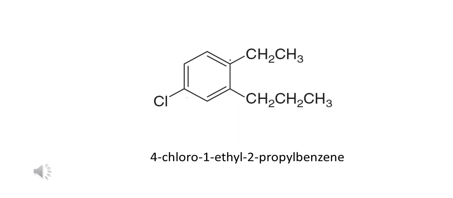That's why we start the numbering from the ethyl group getting the first, the propyl group getting the second, and the chlorine-substituted carbon getting the fourth. Now arrange the substituents in alphabetical order before benzene. That's why the name of this compound is 4-chloro-1-ethyl-2-propylbenzene.